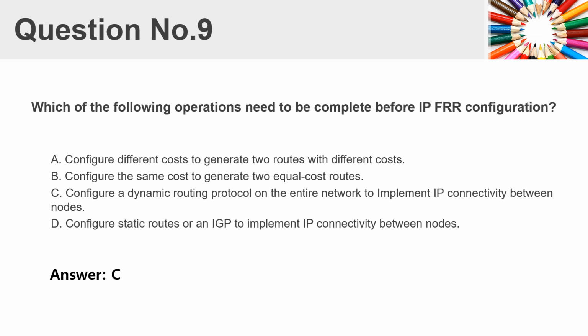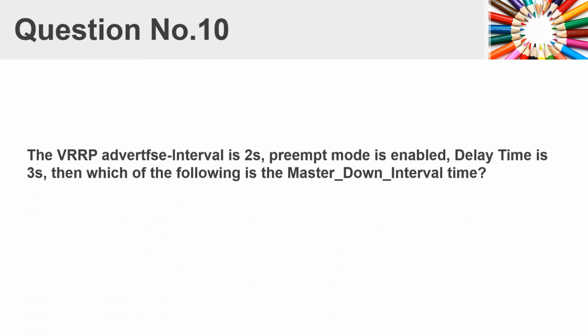C. Configure a dynamic routing protocol on the entire network to implement IP connectivity between nodes. D. Configure static routes or an IGP to implement IP connectivity between nodes. Answer C.